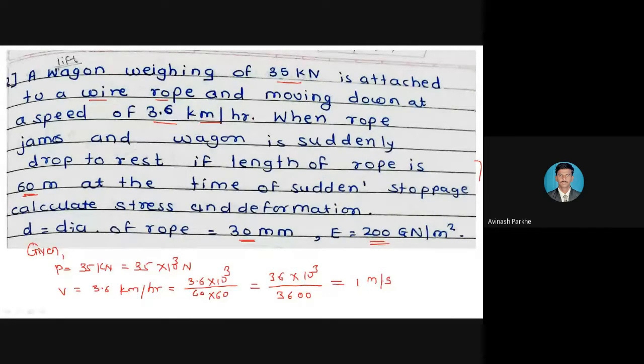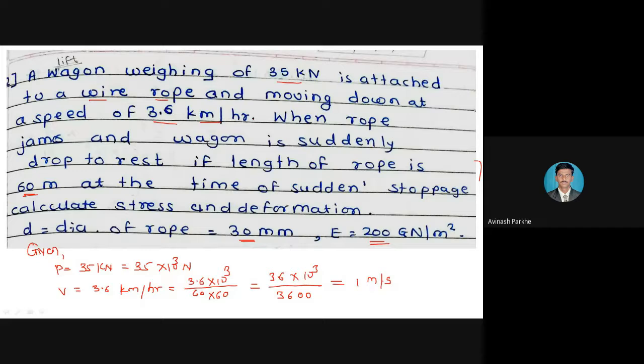So it is our responsibility that if the velocity or speed is not given in meter per second, initially we have to convert it in meter per second, and then that value we have to put in our further calculation. We cannot use it as it is. So here kilometer per hour: kilometer is converted into meter by multiplying by 10 raised to 3 at the numerator, and hour we also have to convert into seconds.